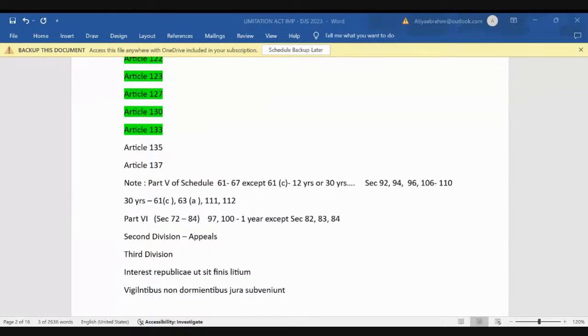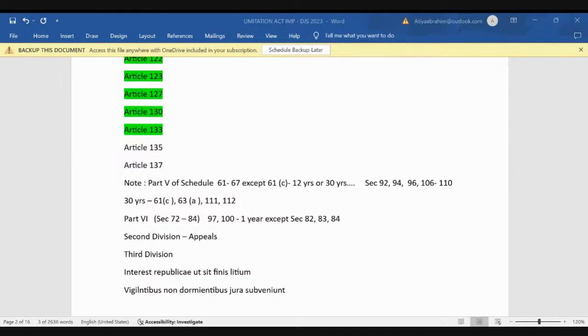तो एक टाइम पीरियड के बाद वो रिलैक्स हो जाते हैं कि अच्छा अब तो नहीं हो सकता because it is barred by limitation. Now statute of limitation, I already told you, is based on those two maxims which I have mentioned here, that is interest reipublicae ut sit finis litium and vigilantibus non dormientibus jura subveniunt, right?